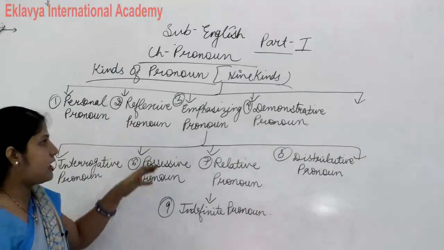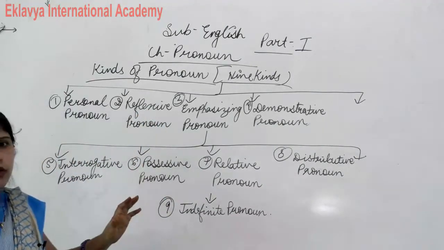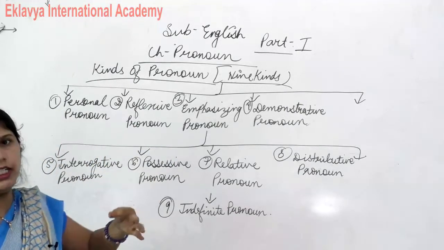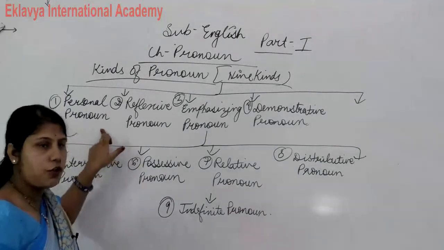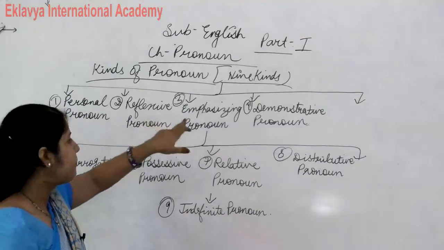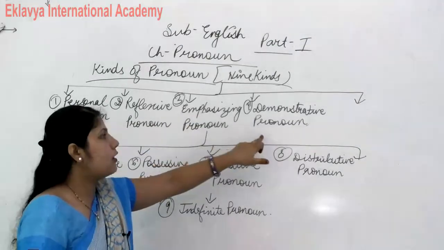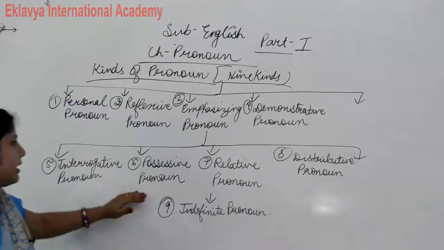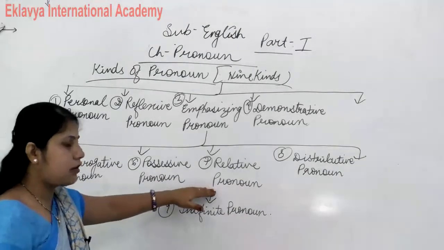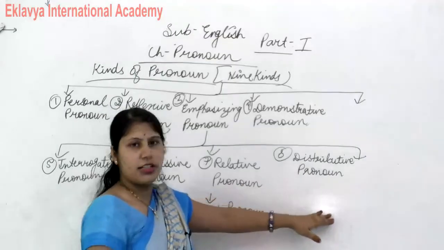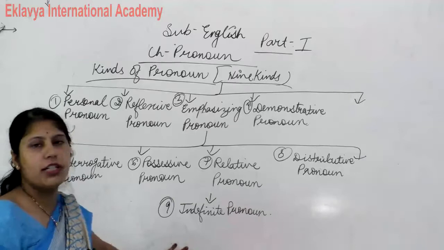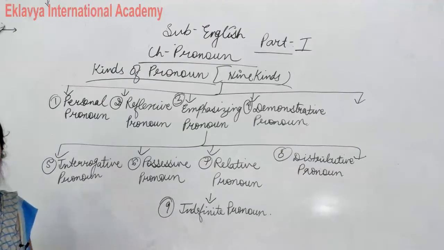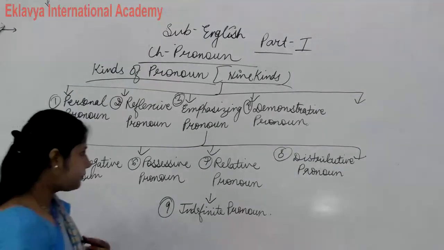If you don't see properly on the board, then listen carefully, and if you don't hear my voice properly, then look at the board and write in your notebook. First is personal pronoun. Second is reflexive pronoun. Third is emphasizing pronoun. Fourth is demonstrative pronoun. Fifth is interrogative pronoun. Sixth is possessive pronoun. Seventh is relative pronoun. Eighth is distributive pronoun. And ninth is indefinite pronoun. I think all 9 parts are clear.